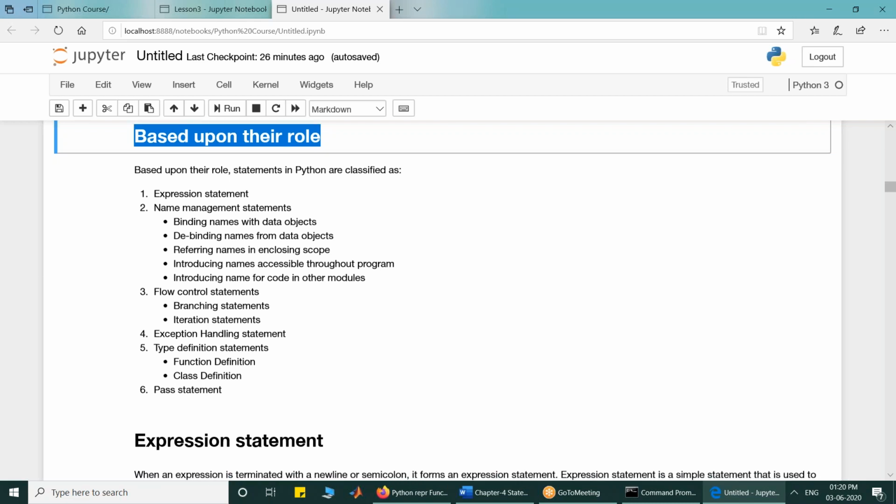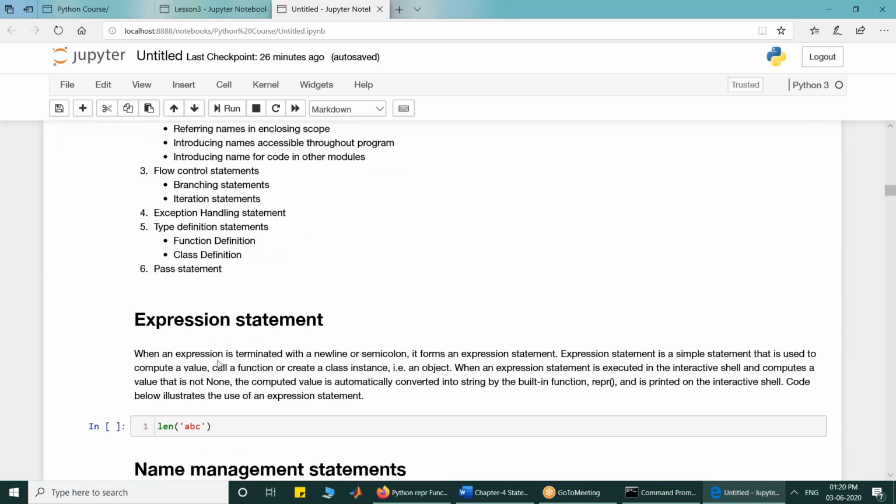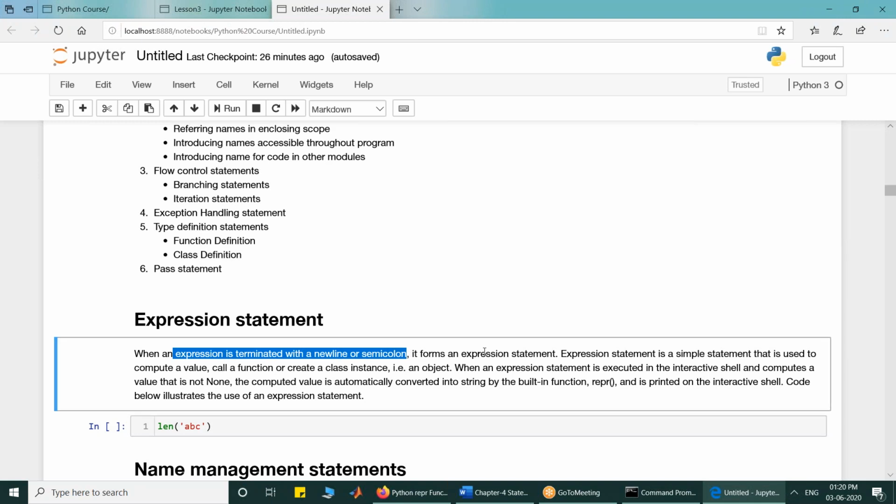Look at the expression statement first. As I already told, when an expression is terminated with a new line or semicolon, it forms an expression statement.